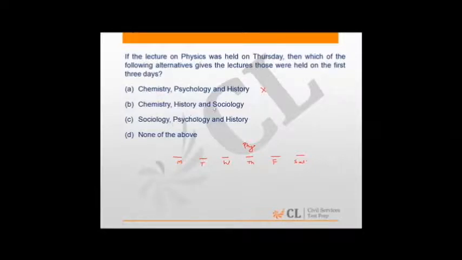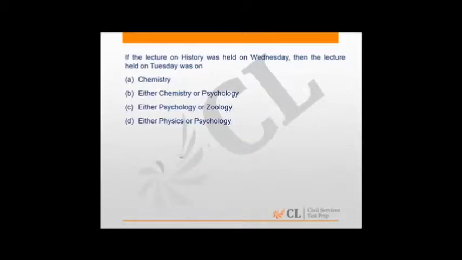So history and sociology have to be there. That's one thing that you can always see. So history and sociology have to be there in two of these, and since 3 consecutive cannot be arts, chemistry, history and sociology is a possible option. This is neglected because 3 consecutive art subjects are coming, hence the appropriate answer is B. If the lecture on history was held on Wednesday, now we know that history comes before sociology, which comes before physics, which comes before zoology.